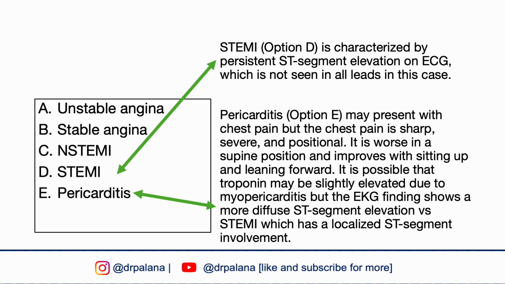Pericarditis, option E, may present with chest pain, but the chest pain is sharp, severe, and positional. It is worse in a supine position and improves with sitting up and leaning forward. It is possible that troponin may be slightly elevated due to myopericarditis, but the EKG finding shows a more diffuse ST segment elevation versus ST elevation MI, which has more of a localized ST segment involvement.